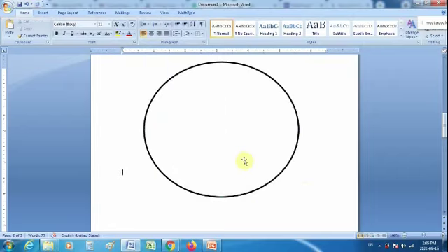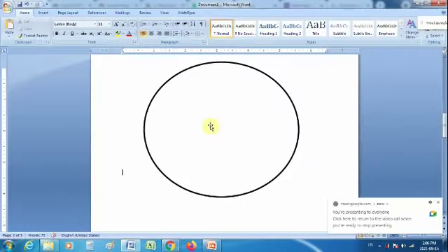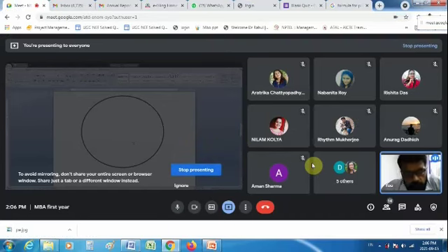Okay, are you all able to see this oval, this circle? This is your entire area. You are doing a survey, and the survey result will be generalized to the entire area.